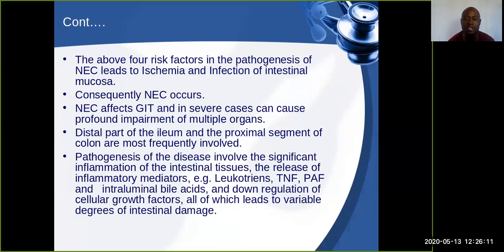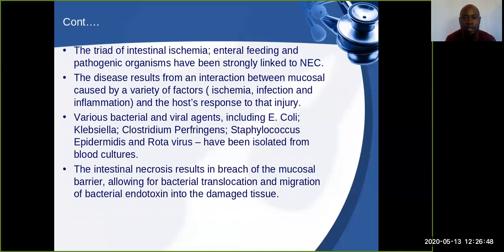The pathogenesis of this disease mostly involves significant inflammation of the intestinal tissue. Once there's inflammation, there is release of inflammatory mediators like TNF and leukotrienes. Intraluminal bile acids are also produced due to the inflammation that is occurring. With this, there will be a downregulation of cellular growth factors. All of this will lead to a degree of intestinal damage, with NEC at its peak.